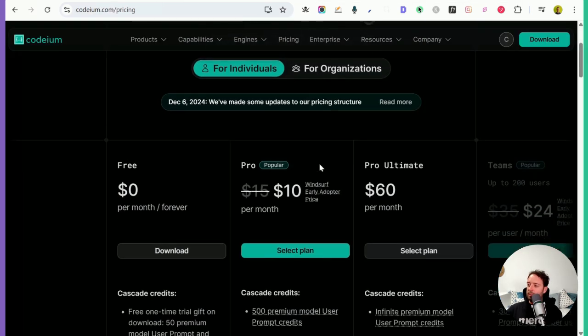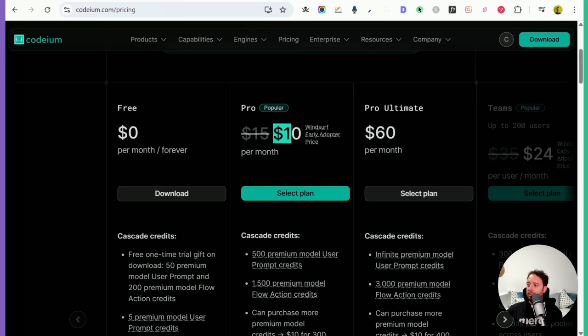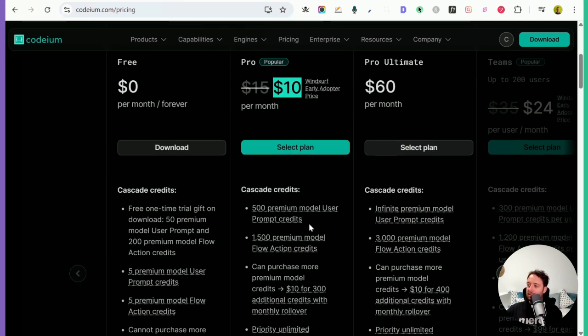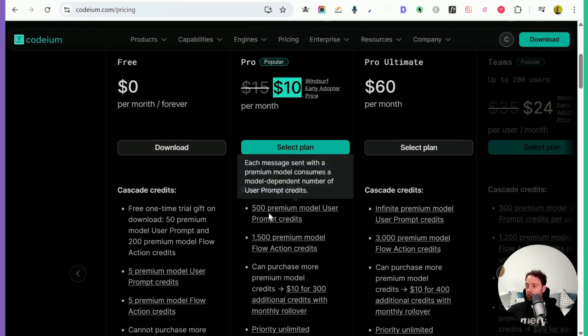So as for Windsurf and its pricing, they've actually lowered their price a little bit. I paid this; it's only $10 a month, right? And you get 500 premium model user prompt credits, so you can send 500 messages. It's a ton of messages compared to Lovable, where you get 100. So it's like 5 times cheaper.